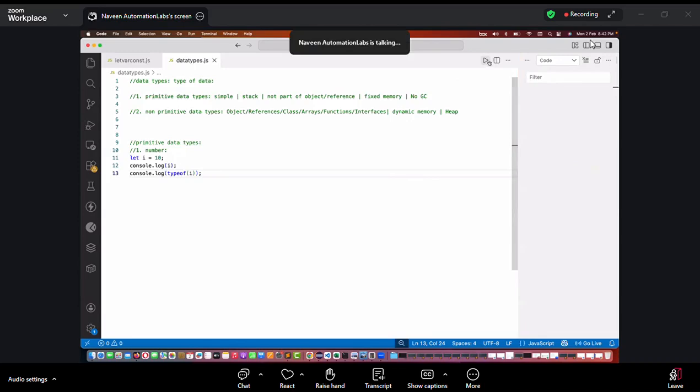The type of I is a number, not integer. See this, it's a number. In JavaScript, we call it number. Okay, don't say integer. We say number. Any type of number is called number, not integer.